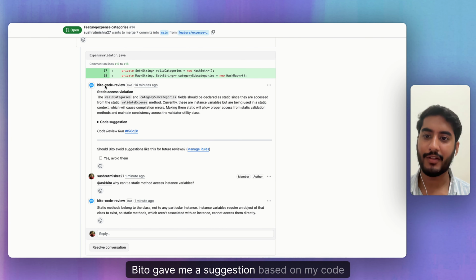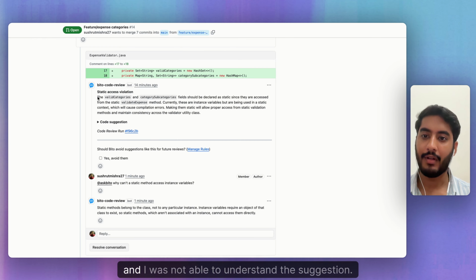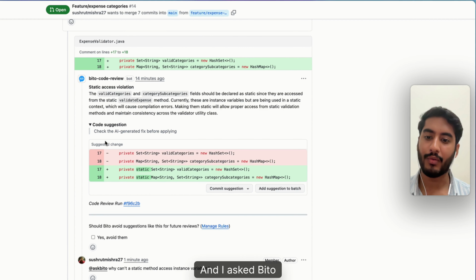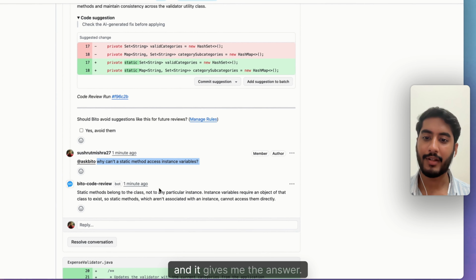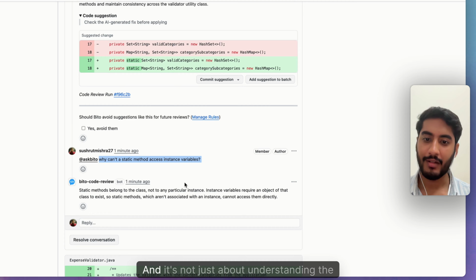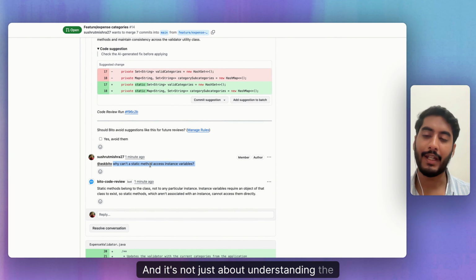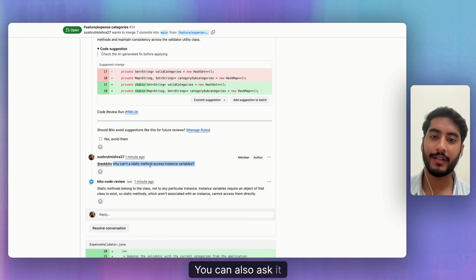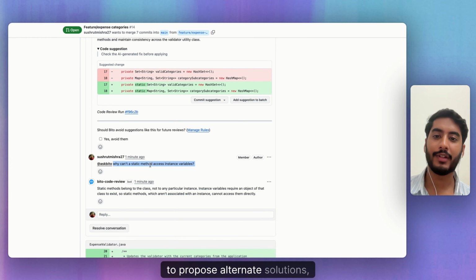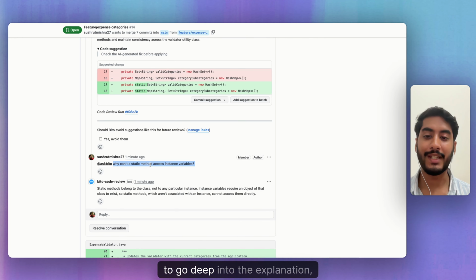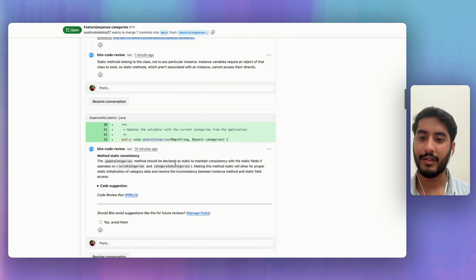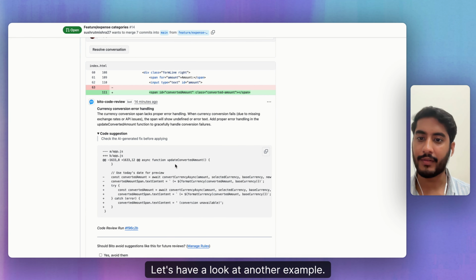Bito gave me a suggestion based on my code, and I was not able to understand the suggestion, and I asked Bito a question, and it gives me the answer. And it's not just about understanding the suggestion. You can also ask it to propose alternate solutions, to go deep into the explanation, etc. Let's have a look at another example.